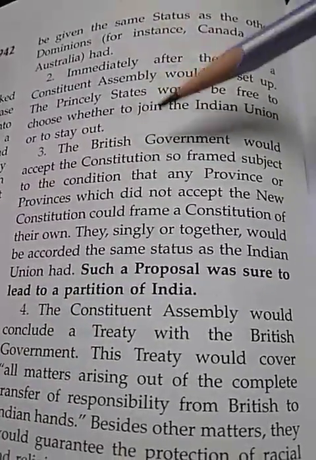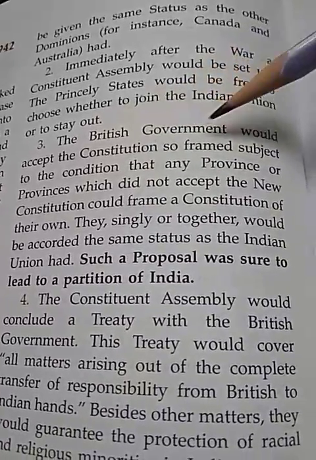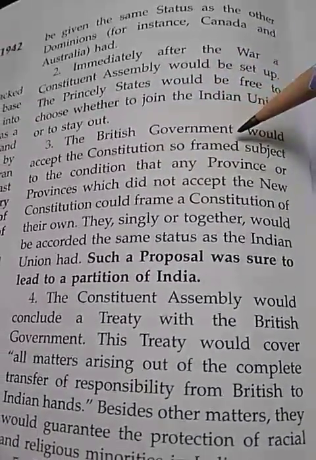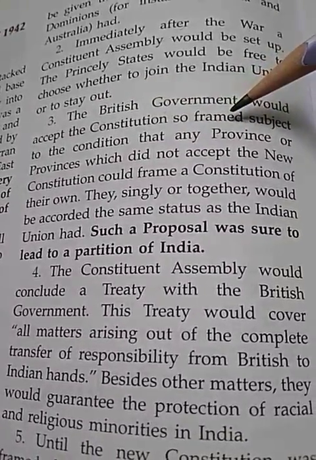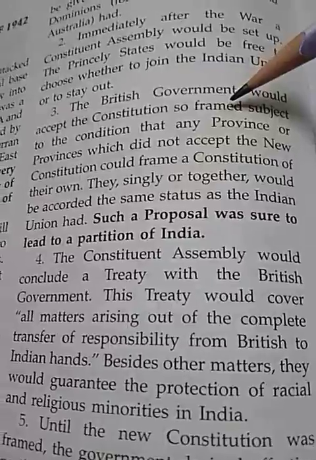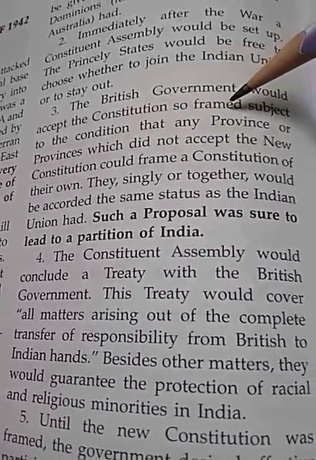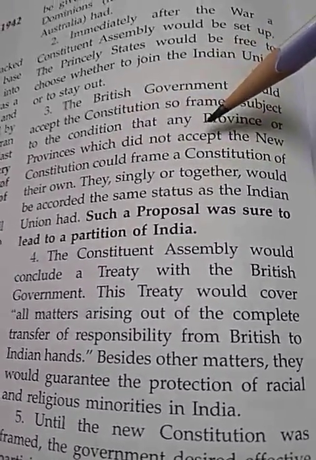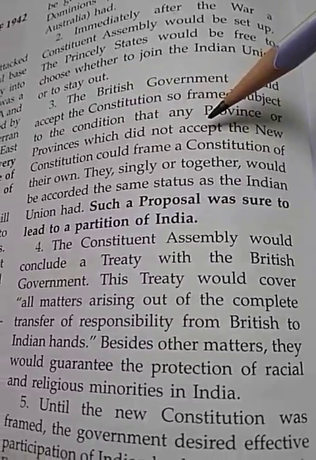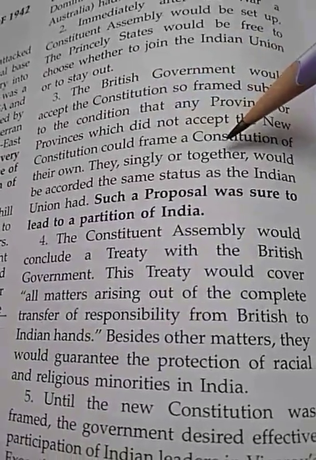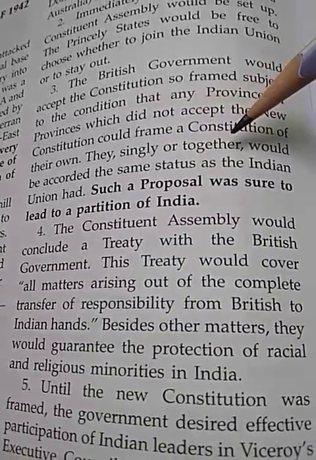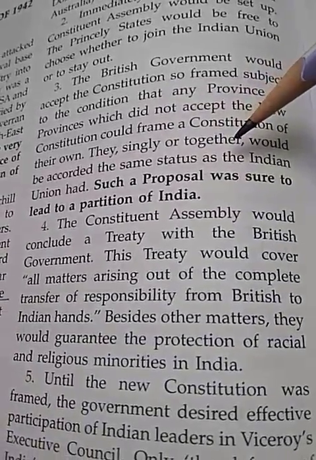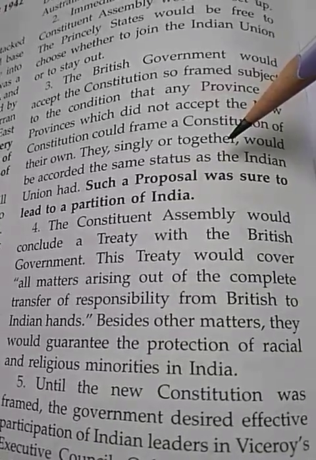And third, the British government would accept the constitution so framed, subject to the condition that any province or provinces which did not accept the new constitution could frame a constitution of their own, and they singly or together would be accorded the same status as the Indian Union had. Such a proposal was sure to lead to a partition.